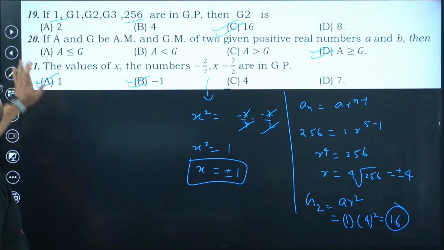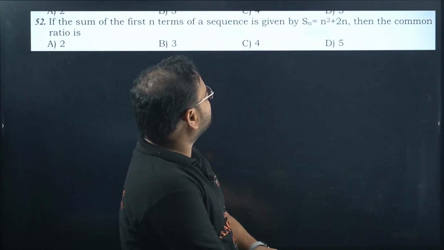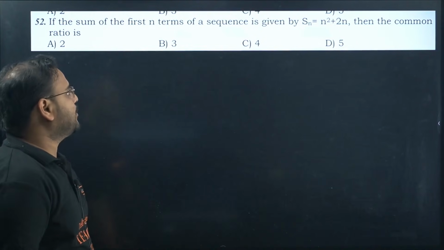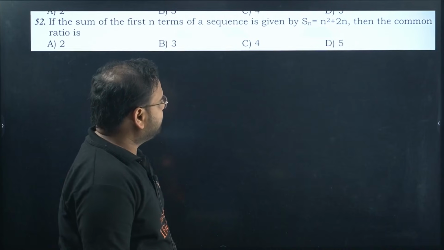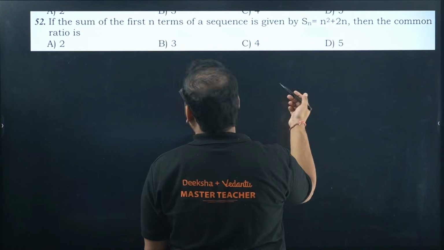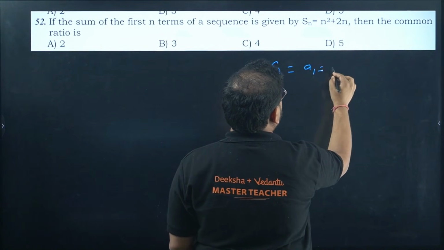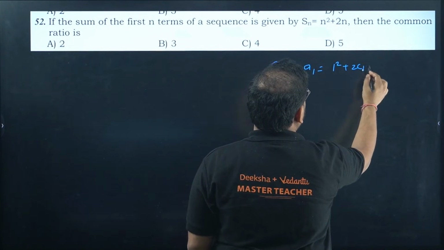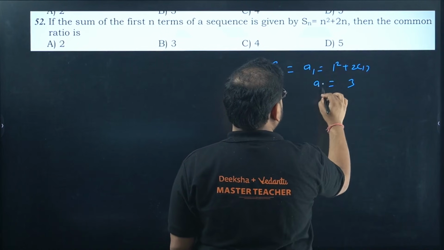Let's move on. If the sum of the first n terms of a sequence is given by this, then find the common ratio. If it is AP, sorry, GP, we'll check. So let's find S1 first. S1 is same as the first term, so we'll get 1 square plus 2 into 1, which is 2 plus 1, which is 3. So your A1 is 3.